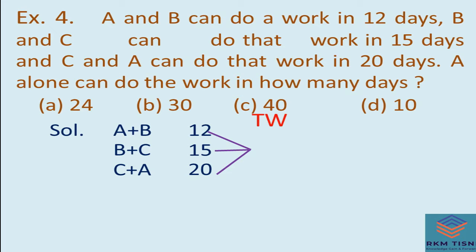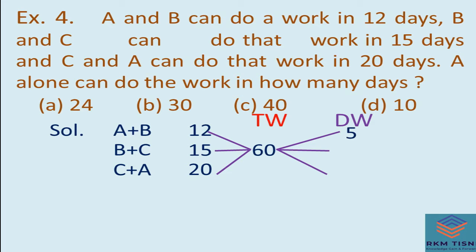20 is the greatest number. Read the table of 20 and observe which number is exactly divisible by 12 and 15 also. 2 ones are 20, 2 twos are 40, 2 threes are 60. 60 is divisible by 12 and 15 both. So the LCM of 12, 15 and 20 is 60. After total work, you have to find the daily work of every case. For this, you have to divide the total work, the LCM, by every case.